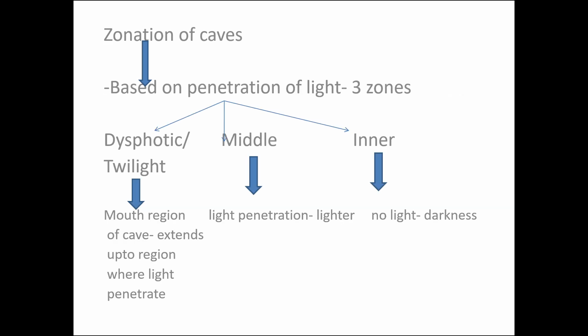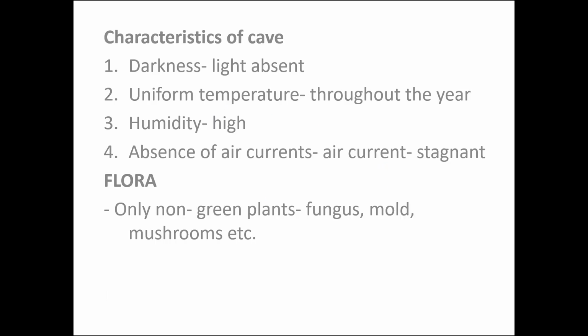Then, coming on to the zonation of the caves, based on the penetration of light, the caves are divided into three zones: the dysphotic or twilight zone, the middle zone, and the inner zone. The dysphotic or twilight zone is the mouth region of the cave, which extends up to the region where the light penetrates. The middle region has some light penetration, whereas in the inner region there is no light. It prevails in complete darkness.